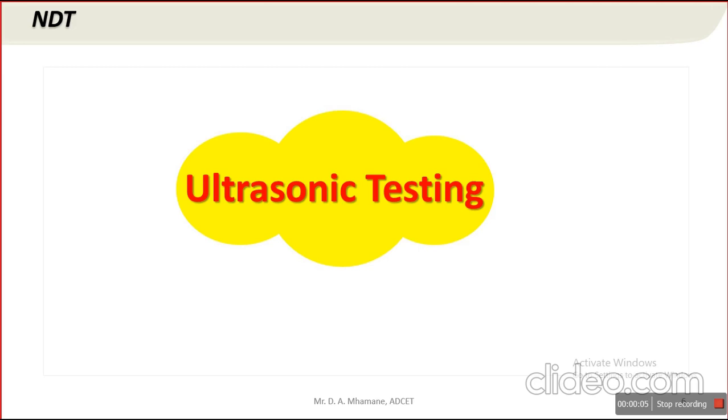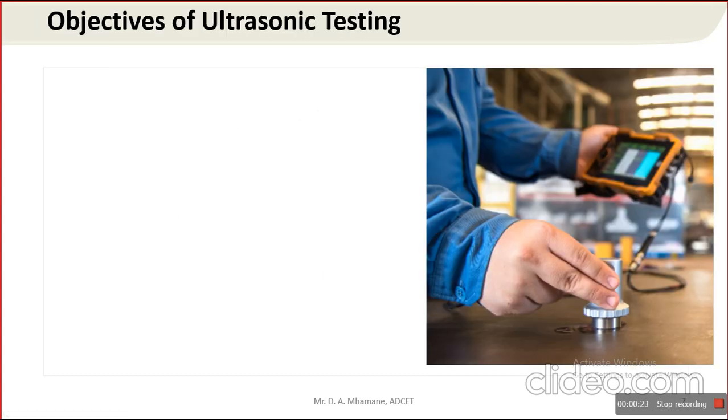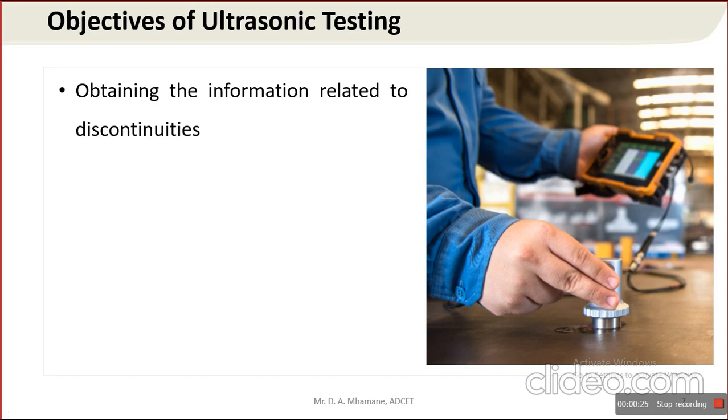So in this ultrasonic testing, we need to discuss some basic terms of physics which are related to this ultrasound, or we can say propagation of ultrasound. So first objective of ultrasonic testing. The first objective of UT is obtaining the information related to discontinuities.